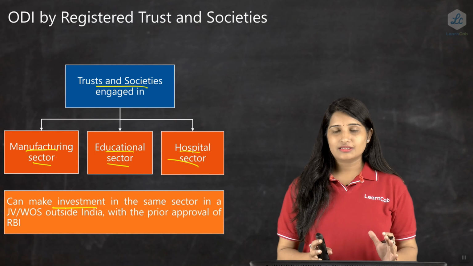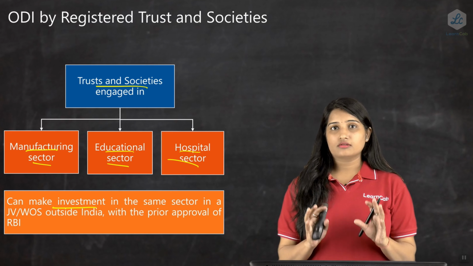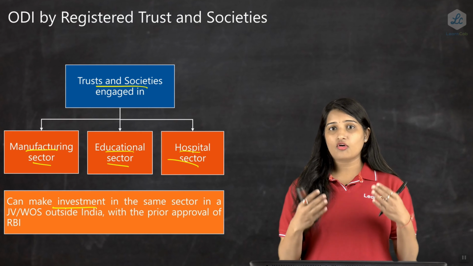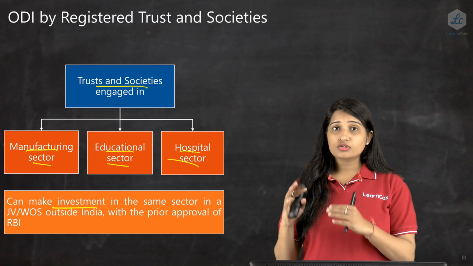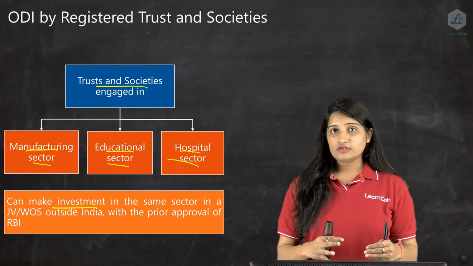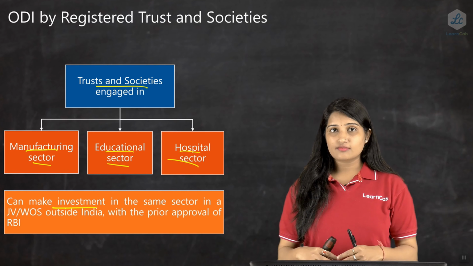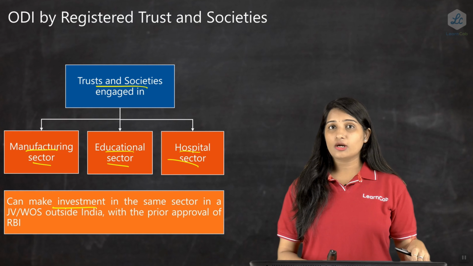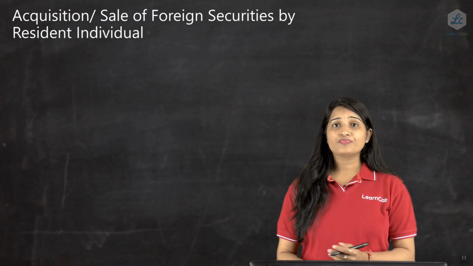So to summarize this slide, let's say you have a trust or a society, or both, and you are under either a manufacturing sector, or an educational sector, or a hospitality sector, and you want to remit funds or make an overseas direct investment outside India in any of these sectors, and the overseas entity is also under the same sector, then in that case prior approval of RBI is required. Only with the approval of RBI this would be allowed, otherwise it is not an allowed transaction.